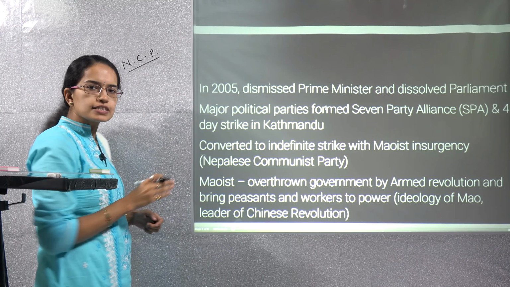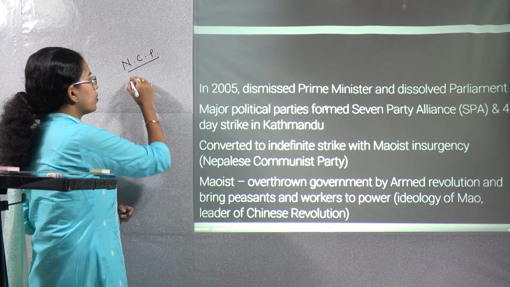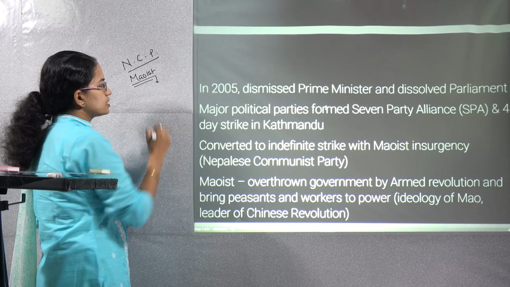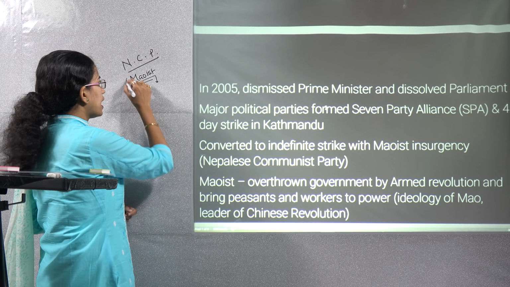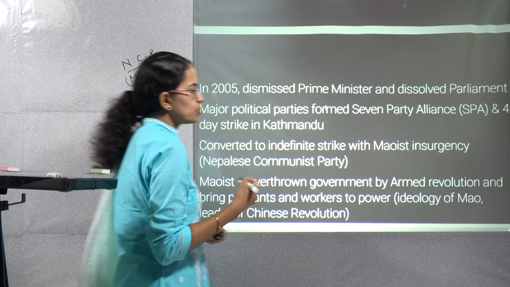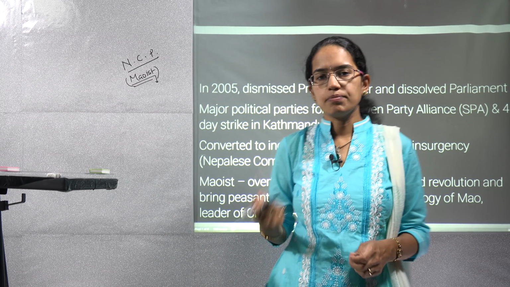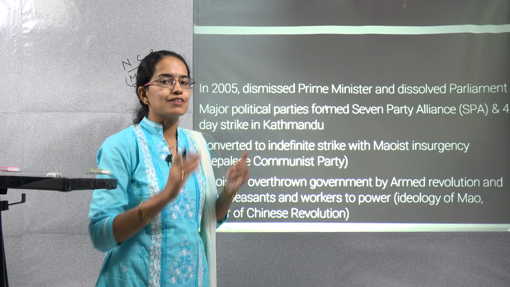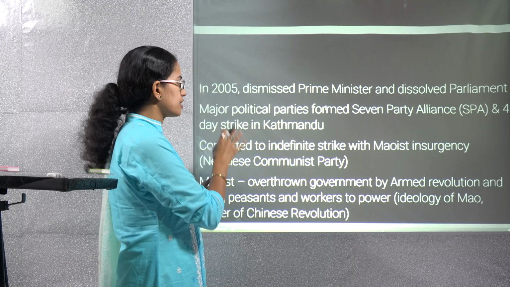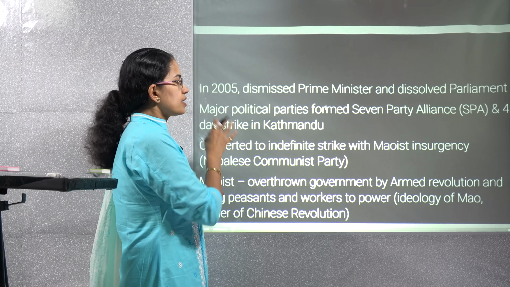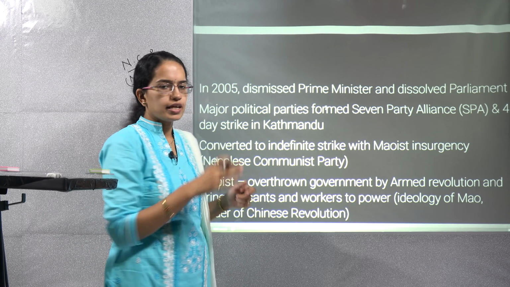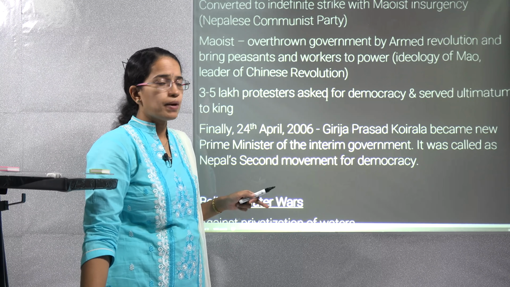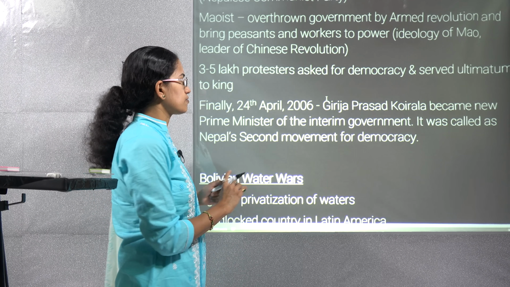And under this Nepalese Communist Party, the idea was a kind of Maoist inflow, under the leadership of Mao of China, and the idea was to overthrow the government by armed rebellion. So after an armed rebellion, you can definitely overthrow a government, and that was the sole basic idea that they were trying to follow. Finally, this Maoist insurgency led to a democratic movement in Nepal, and democracy was resumed.